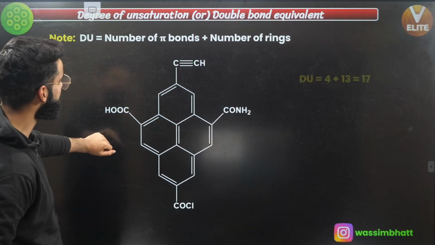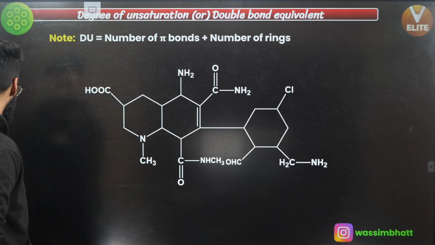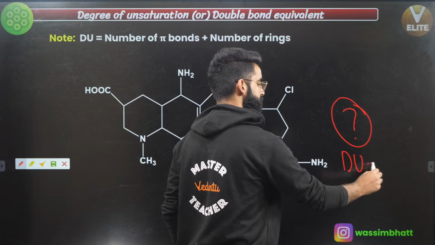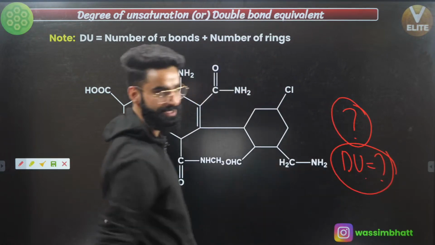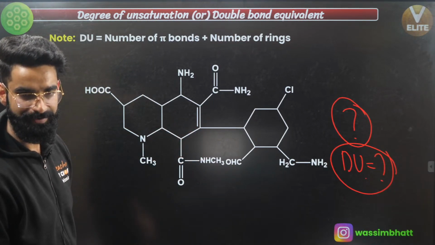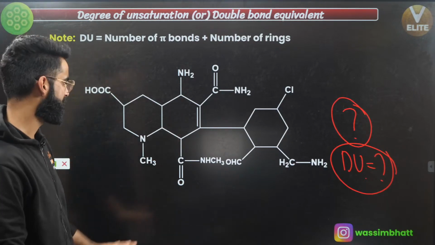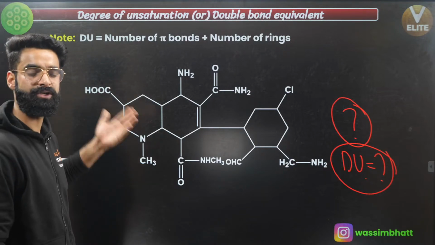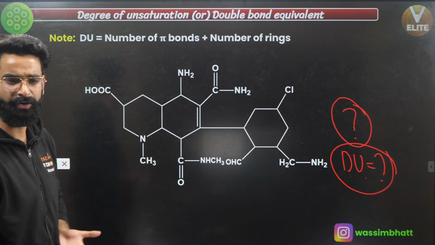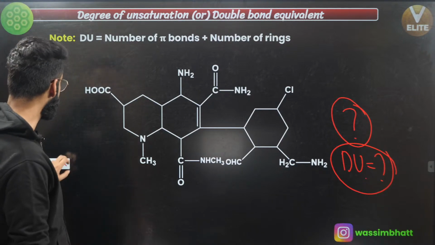Okay, so degree of unsaturation comes out to be 17. This is something which is your homework, and you are going to let me know the DU value of this in the comment box. Do not forget to let me know the DU value for this molecule. It looks complex, but it's not. Simple, you are going to count the rings, and after counting the rings, you are simply going to count the pi bonds. Rings plus pi bonds is going to give you the DU value for this molecule. I'm sure it's clear to everyone.